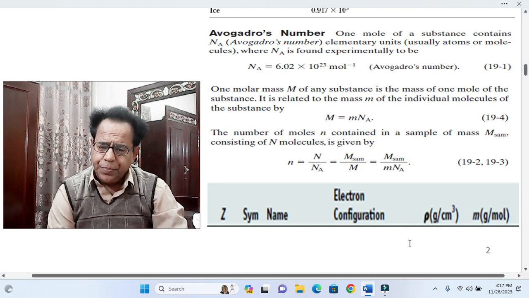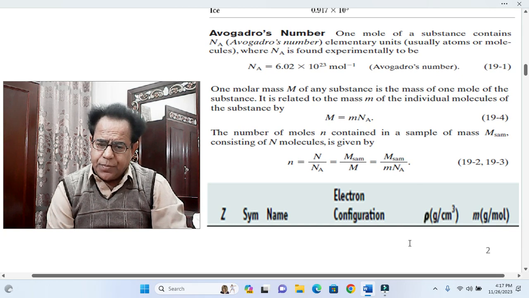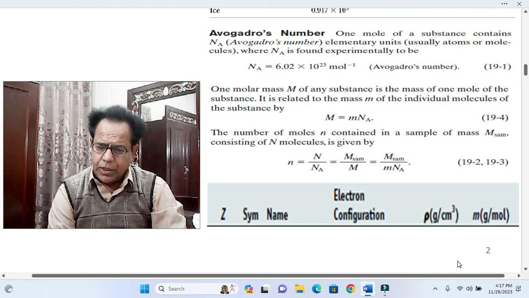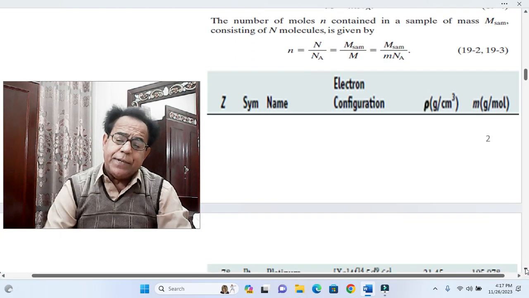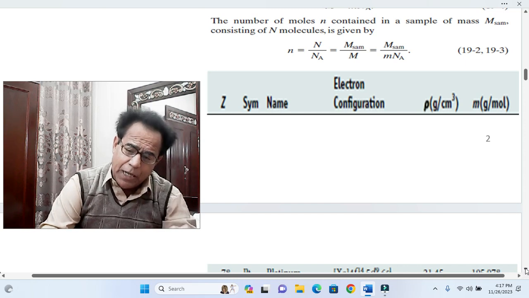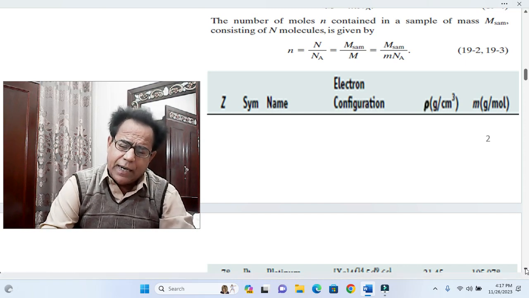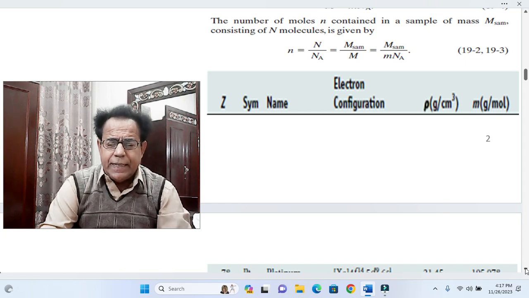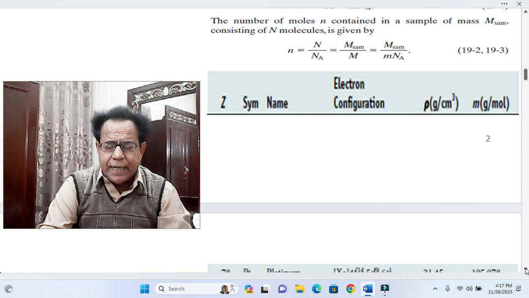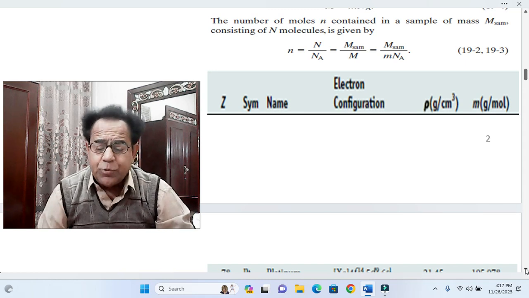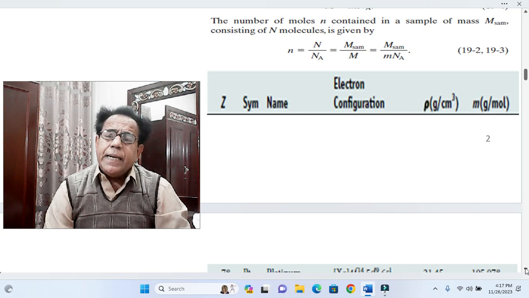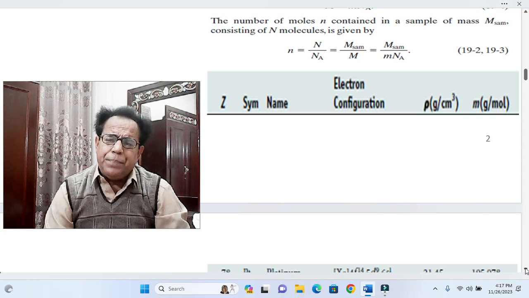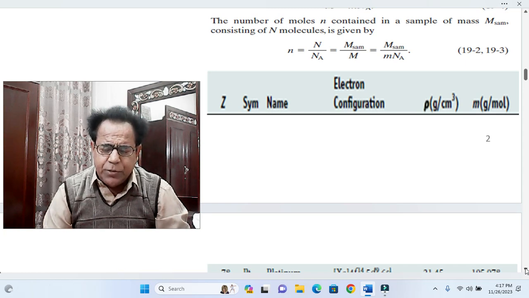This was about Avogadro's number and molar mass. Now, dear students, in the next snapshot we have taken a small piece of a very large table which is compulsorily included in every general physics book. Actually, this table is basically about chemical properties of elements.